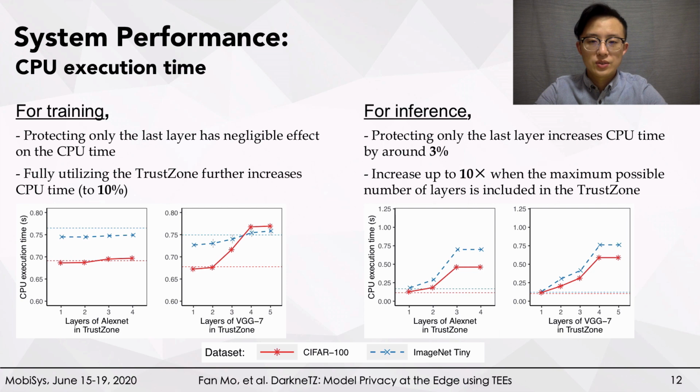Now, I'm going to show some of the evaluation results. Here, we incrementally add consecutive layers in the trust zone starting from the last layers. For model training, we found that protecting only the last layer has a negligible effect on the CPU time, as shown in this figure, and fully utilizing the trust zone further increases CPU time, but the overhead is still under 10%. For inference, we found that protecting only the last layer increases CPU time by around 3%. However, it increases up to 10 times overhead when the maximum possible number of layers is included in the TEE.